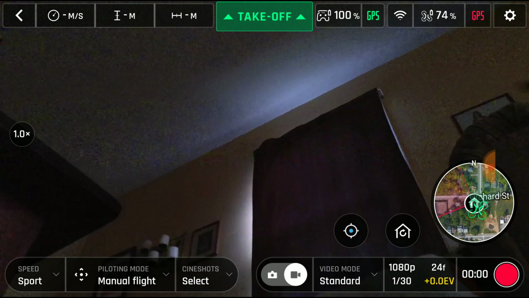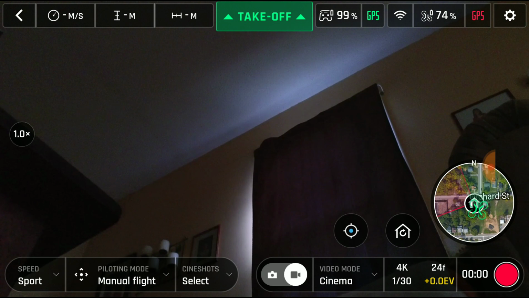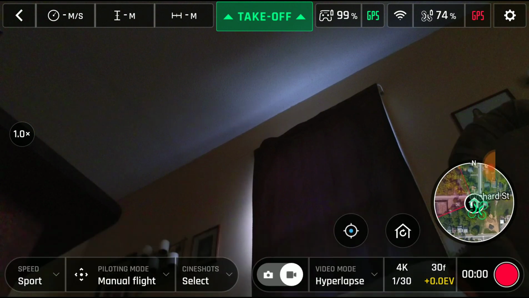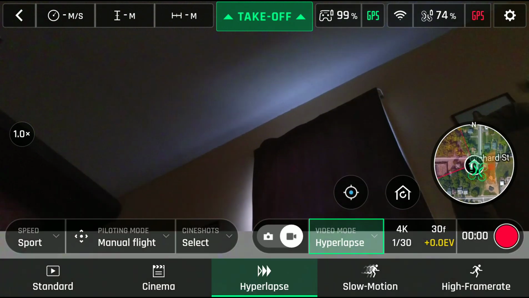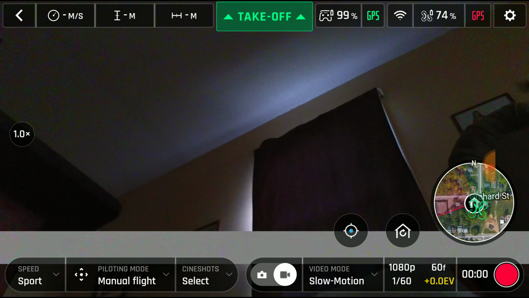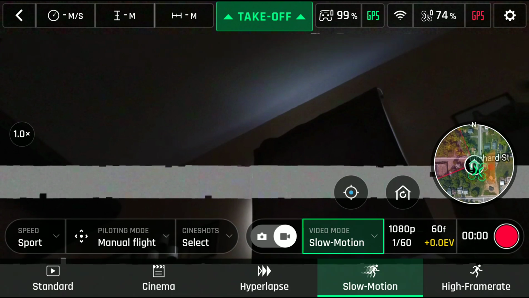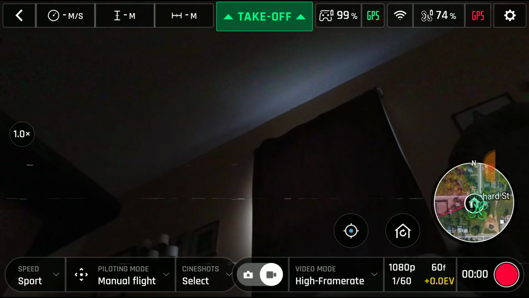Cinema, which is basically the 4K, which I don't shoot anything in 4K. I don't have anything to process 4K. Hyperlapse, slow motion. You can do slow motion right from the drone without even doing editing. And then high speed frame, like if you're at a race car event or track event or something like that, or football, which you're not allowed to do anyways.